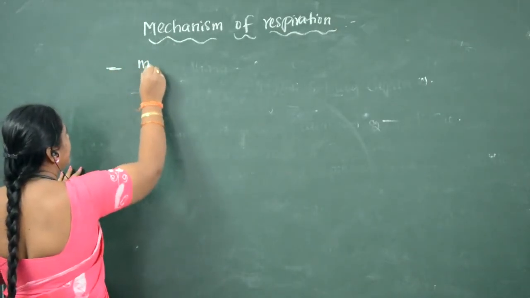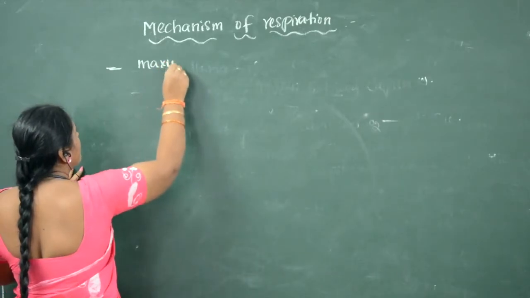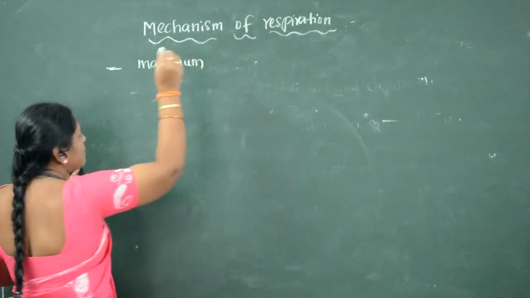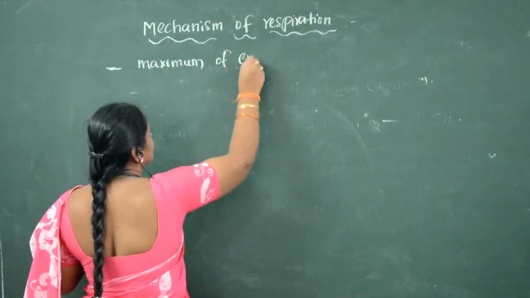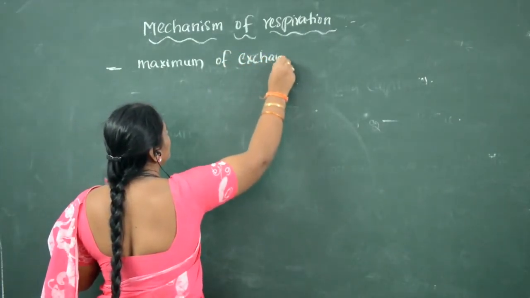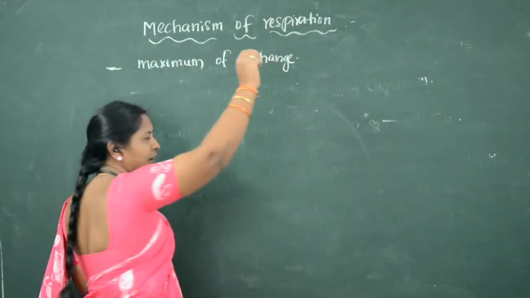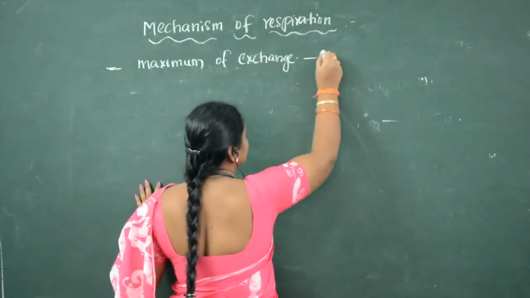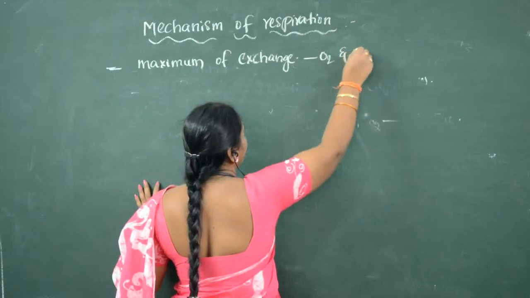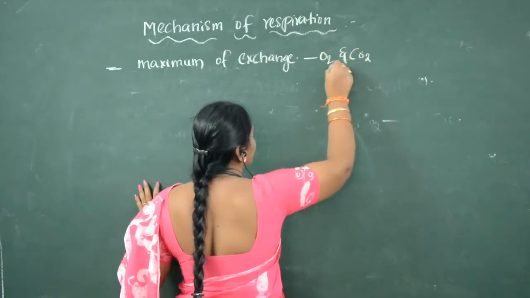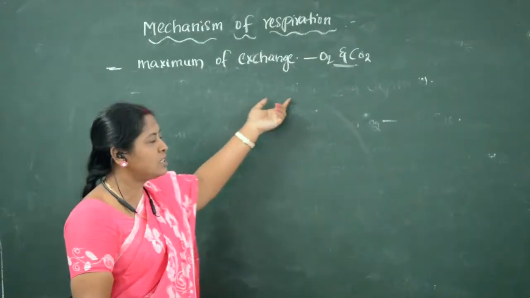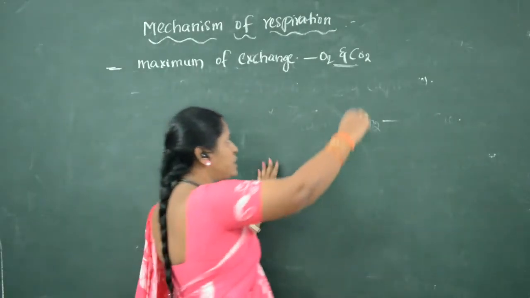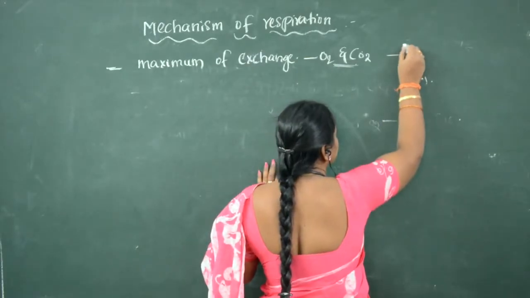That is nothing but maximum amount of exchange of gases. What are the gases? Oxygen and carbon dioxide. Maximum amount of exchange of gases, that is oxygen and carbon dioxide, between which parts?